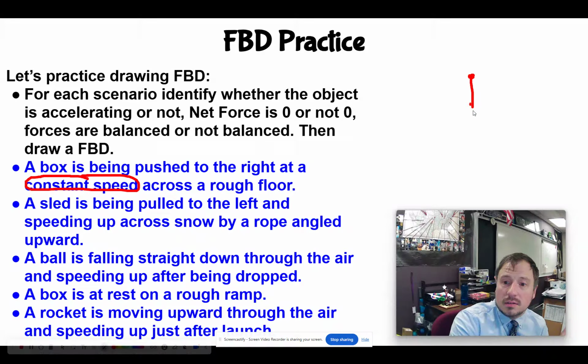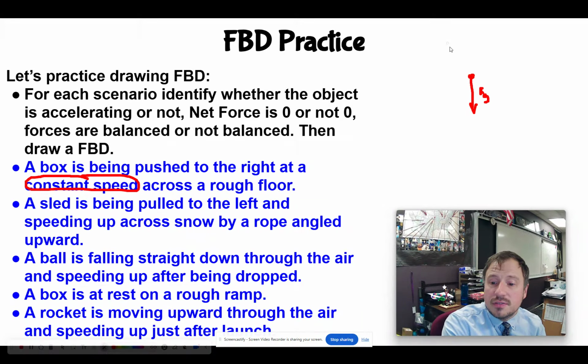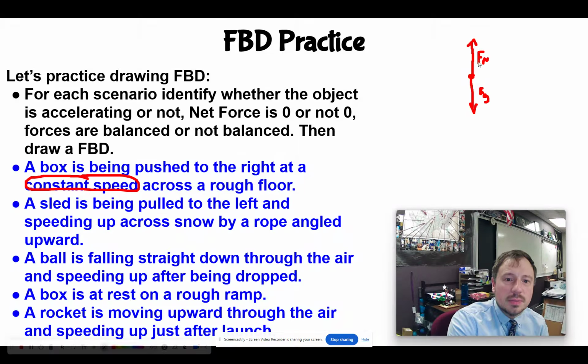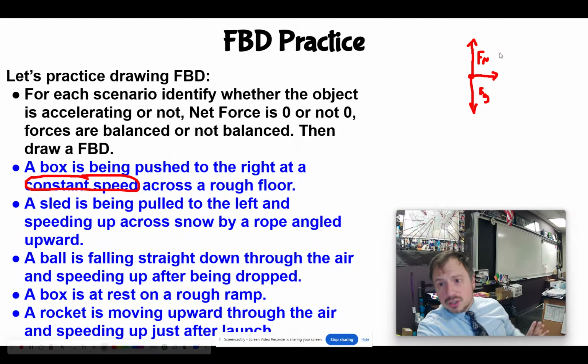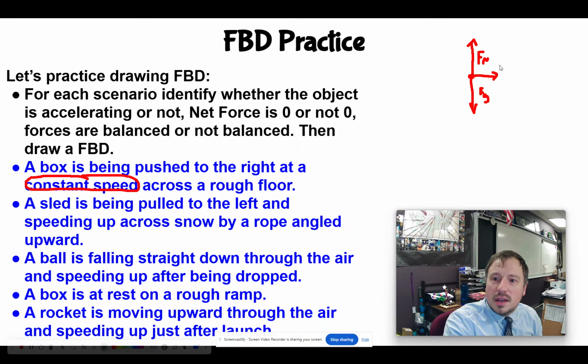So if it's on a floor, okay, great. I have gravity, and I'll label it as I go, just for the sake of time, F of G. Well, I've got a normal force. Remember, these are going to be about the same, so I'm going to try to make them about the same. That's my normal force, right? Now, it is being pushed to the right, so my applied force is going to be this direction. I'll make it a little shorter than the other ones, just to show you what I mean here, right? So this is my applied force. I'll put F of A.